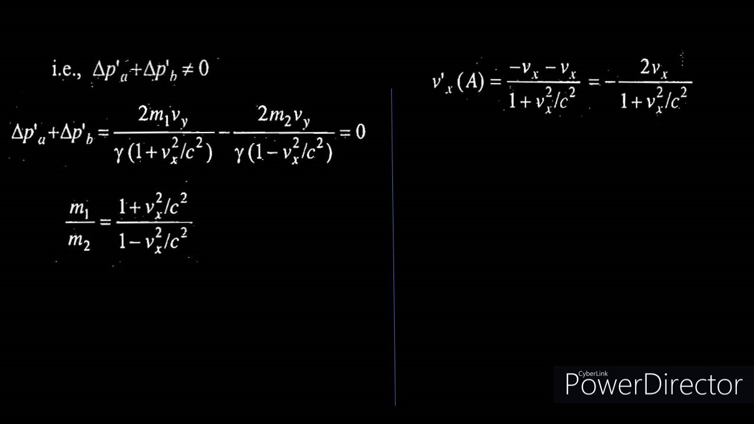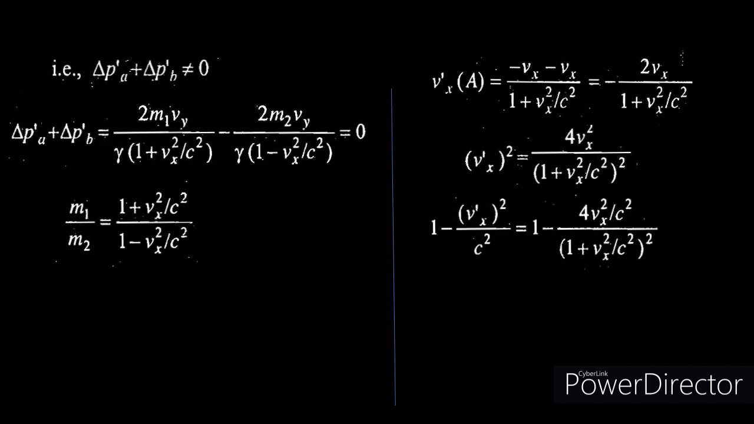So Vx prime of particle A is equal to minus 2 Vx divided by (1 plus Vx square by c square). Now you square it, you would get Vx prime square is equal to 4 Vx square divided by (1 plus Vx square by c square) the whole square. Now you divide the left hand side and right hand side by c square. Then you subtract it from 1. Then you would get 1 minus v prime x square by c square is equal to 1 minus 4 vx square by c square divided by (1 plus vx square by c square) the whole square.